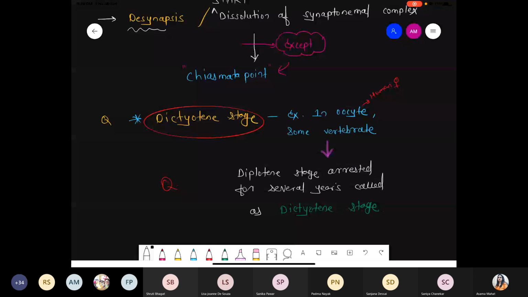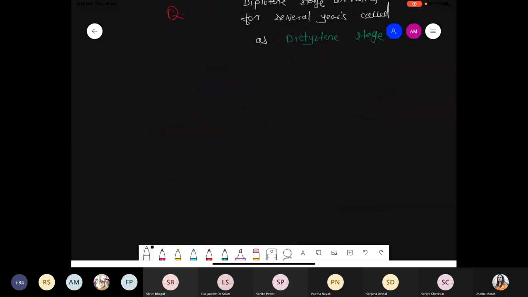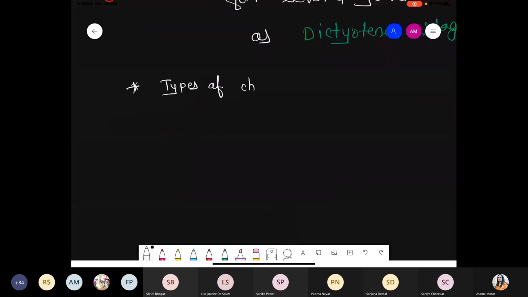Done? Last point we are talking about is types of chiasmata. Chiasmata is the point where crossing over will occur. There is an exchange of the genetic material. In this point of view, first of all, we are talking about X-shaped chiasmata, which is very common. If you read NCERT, you will get the X-shaped chiasmata.